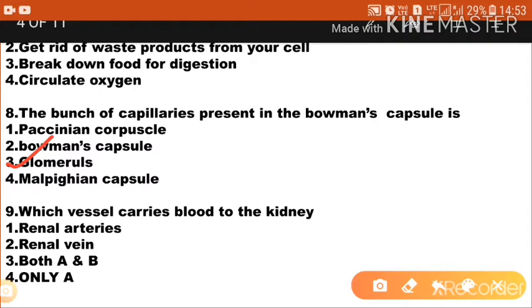Next question: which vessel carries blood to the kidney? Option 1, renal artery; option 2, renal vein; option 3, both A and B; and option 4, only A. So the vessel which carries blood to the kidney is the renal artery. Option 1 is the correct answer. The renal artery blood vessel carries blood to the kidneys.